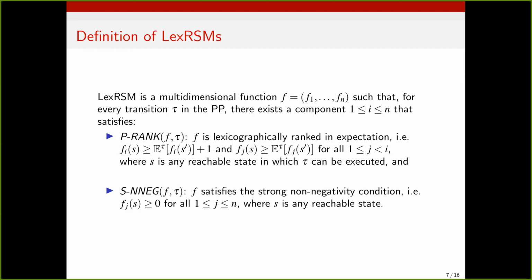So the first is that f is lexicographically ranked in expectation in the ith component upon executing tau, meaning that if we have a state at which tau can be executed, then the value of the ith component will decrease in expectation by at least 1 upon executing the transition, and the previous components in lexicographic ordering will not increase in expected value. The second condition, which we call strong non-negativity, requires that the value of every component at every reachable state has to be non-negative.